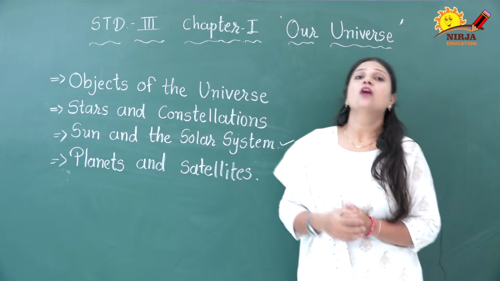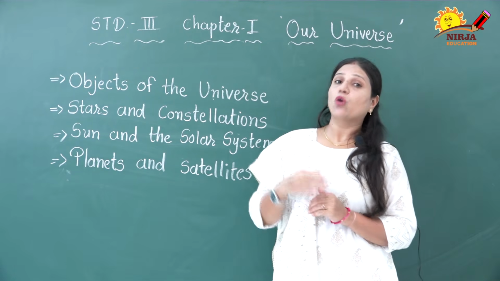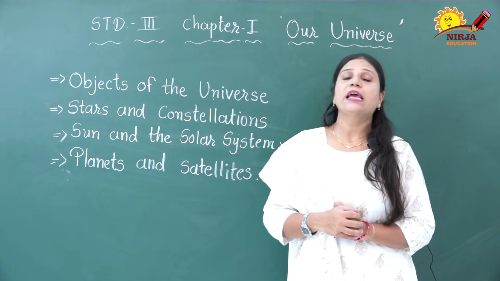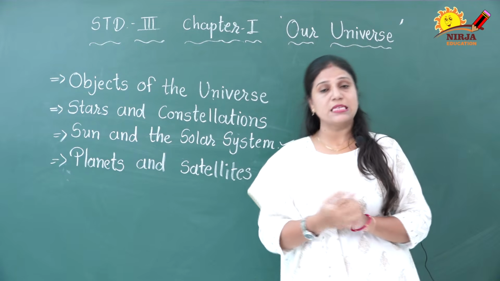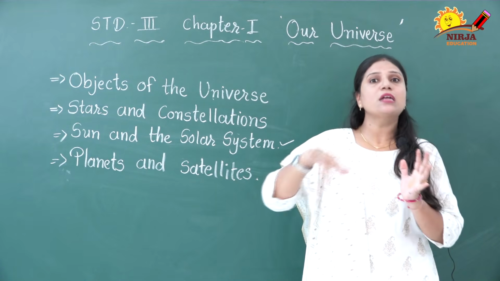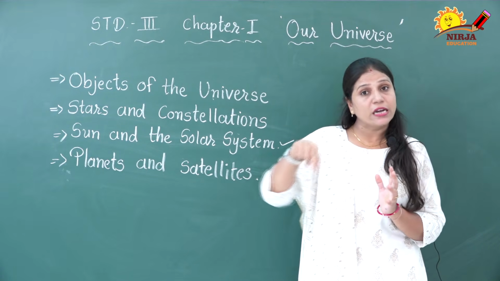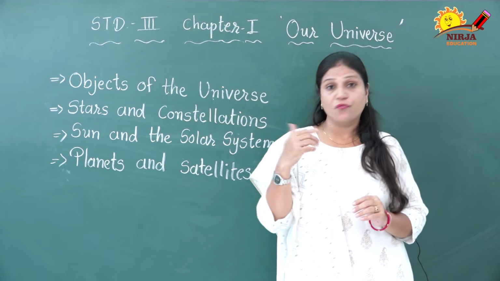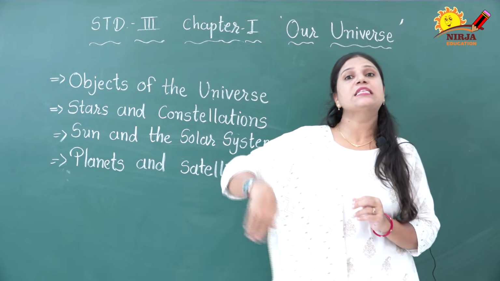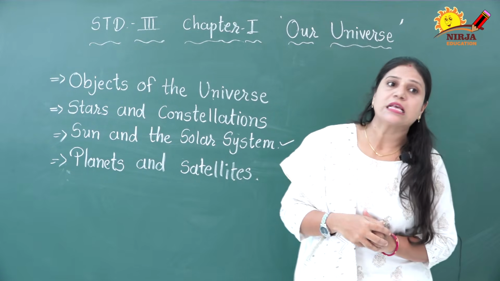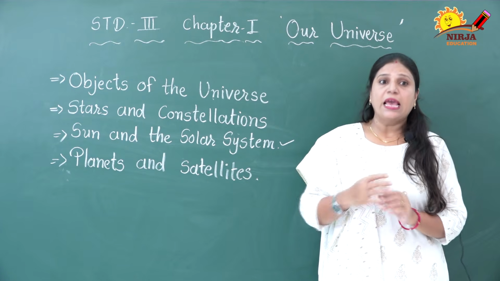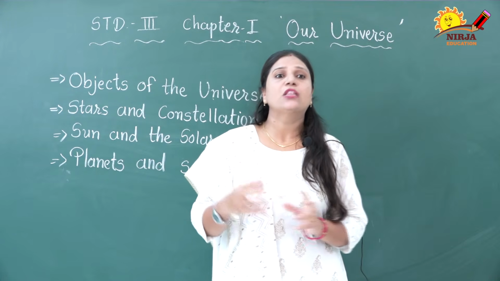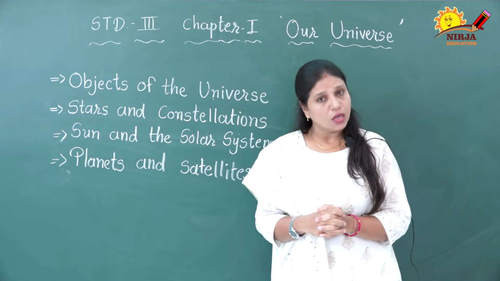Now we are going to know about orbits. What is an orbit? For that we must know what is a planet. A planet is a heavenly body that revolves around the sun. The sun has a solar system. Eight planets revolve around the sun. And what is the orbit? The orbit is the fixed path in which planets revolve around the sun. The sun has 8 planets which circle around it in the fixed path called the orbit.